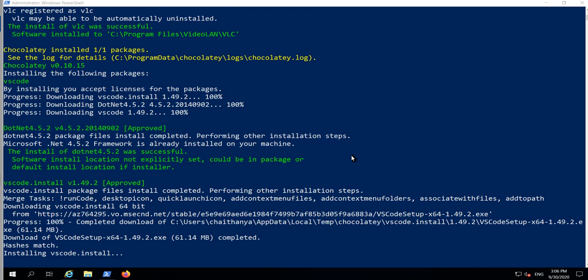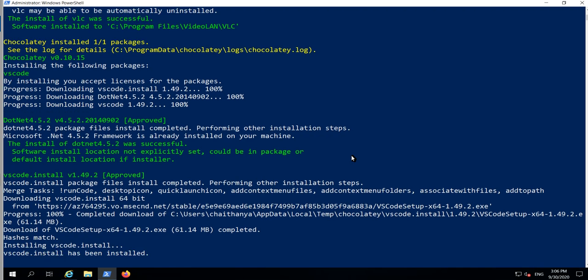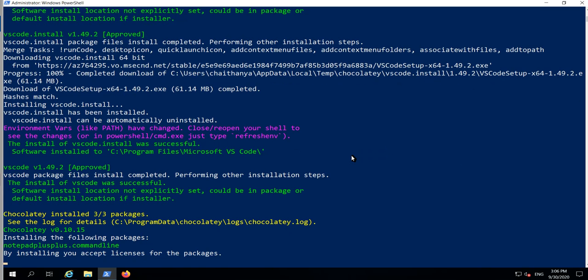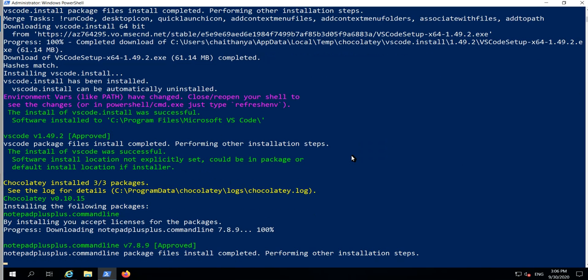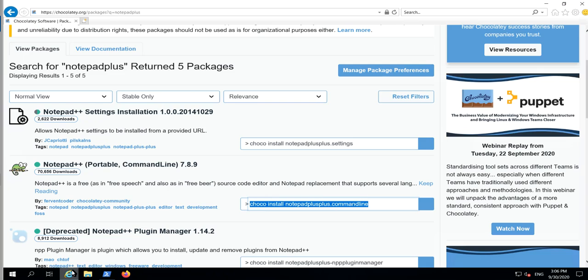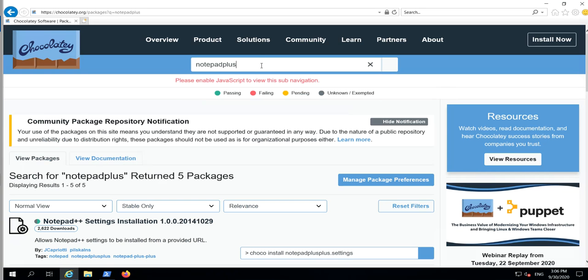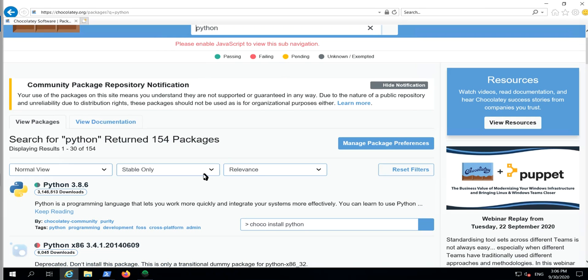You can take any break while the software is installing. If you have many things like Java, Maven, Docker, or Selenium, all these kinds of steps can be done in Chocolatey. The only thing is you need to go to the web page and type the package or software which you want. Suppose I want Python, by typing like this, you can see the 3.8.6 version is going to be installed.